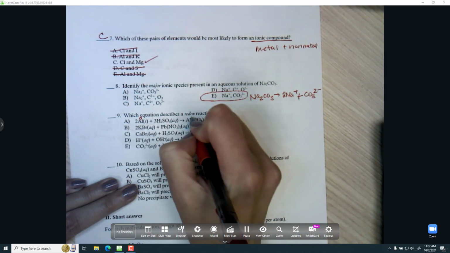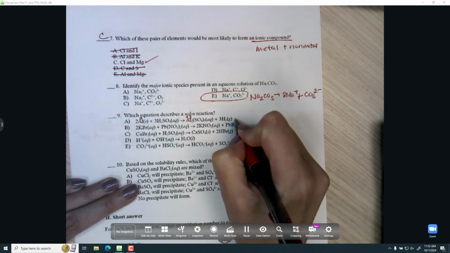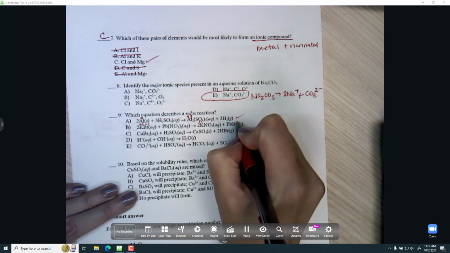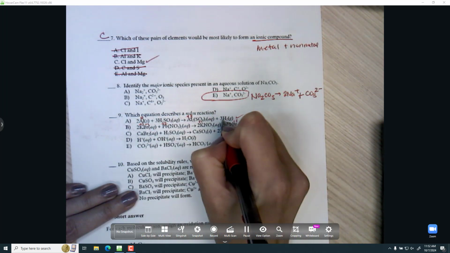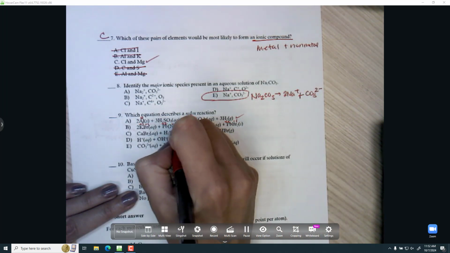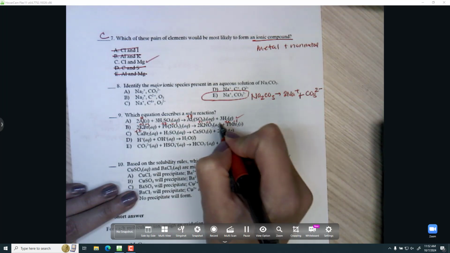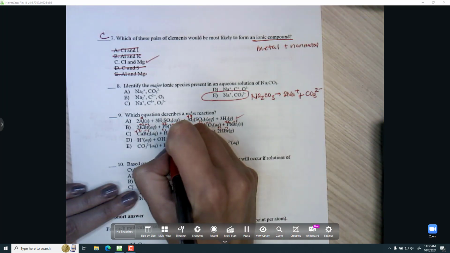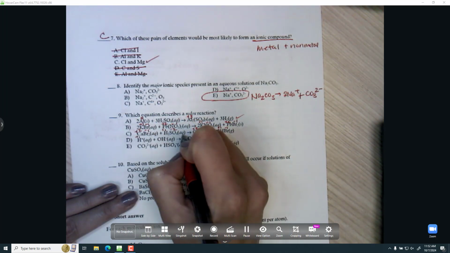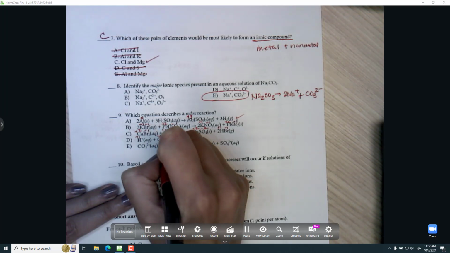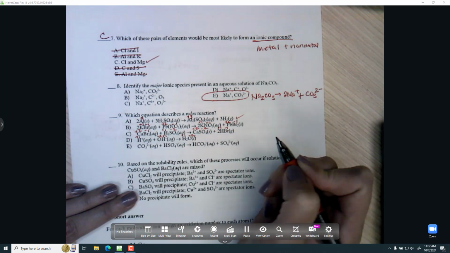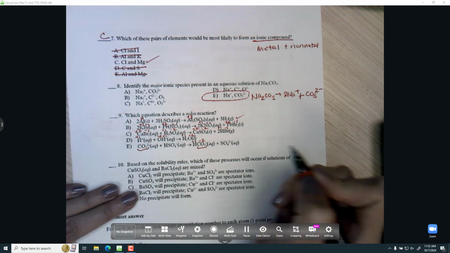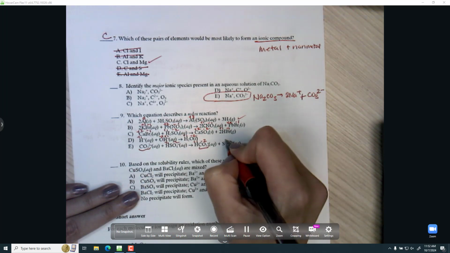For redox, I'm looking for a charge to change, and I see it right away in A, where aluminum was by itself, so it must be 0, and then it became 3 plus. But I'm just going to go through and kind of check the rest. Everything's part of an ionic compound and stays part of an ionic compound, so nothing else looks like it's changing charge. It's +1 on the left, it's +1 on the right. It's +2 on the left, and +2 on the right. It stays the same. So as long as nothing's changing charge, but when it's an ionic compound on one side and it's all by itself on the other, that's when it's usually changing charge from 0 to something else. So that looks like just A in this case.